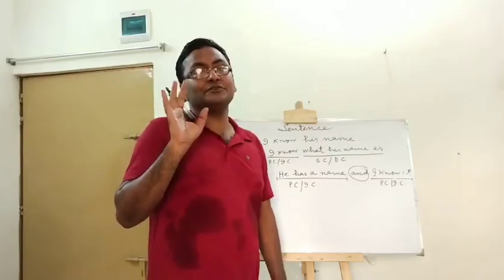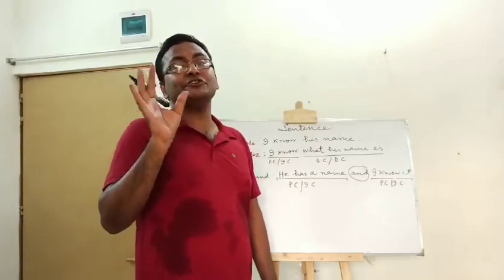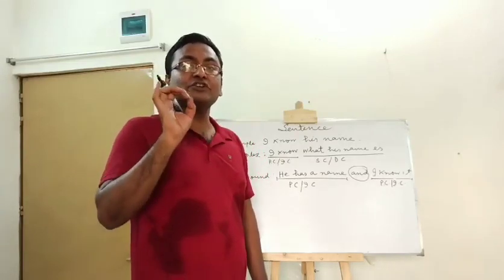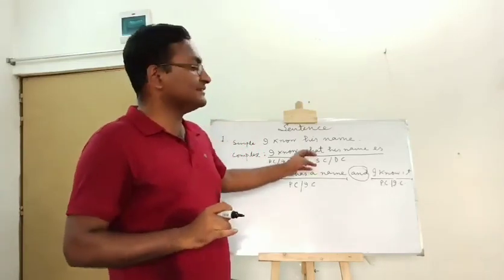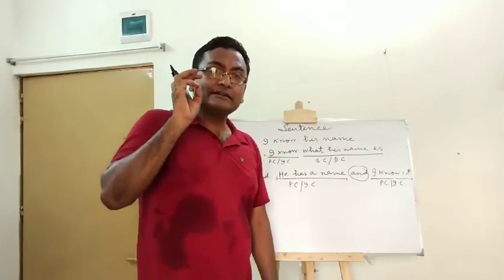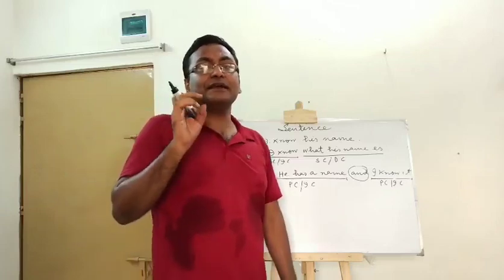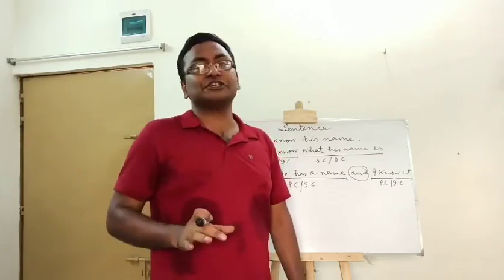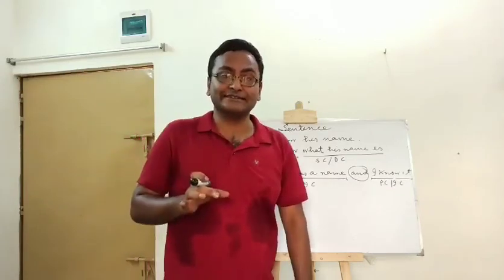But if I analyze the second sentence, I know what his name is. Here we see that this is not a coordinating conjunction, rather this is a relative pronoun. What is a relative pronoun? So, relative pronouns, relative adverbs, and subordinating conjunctions produce complex sentences.